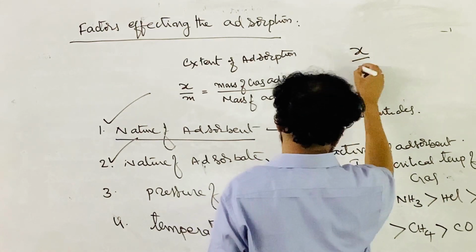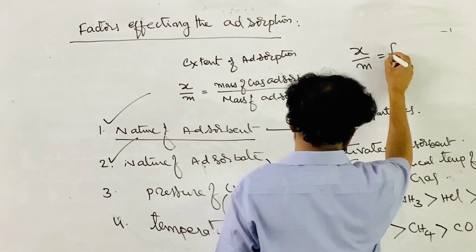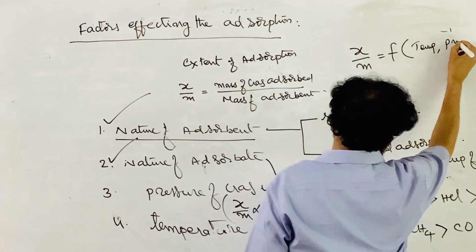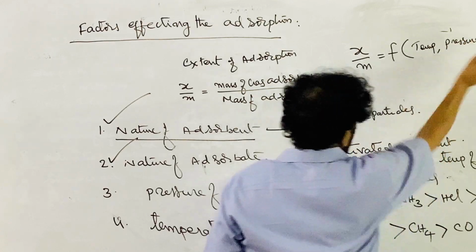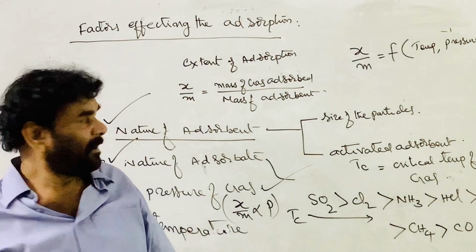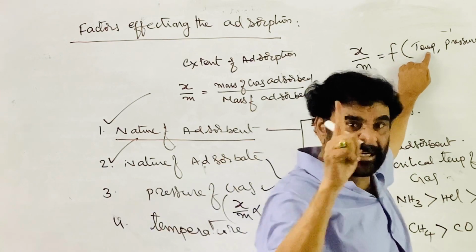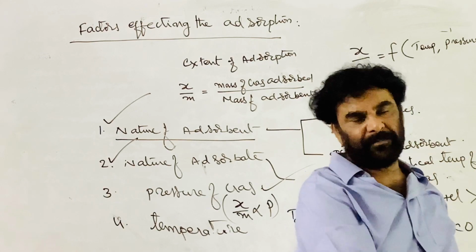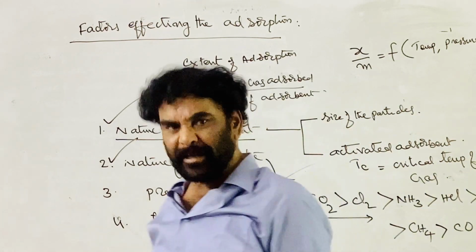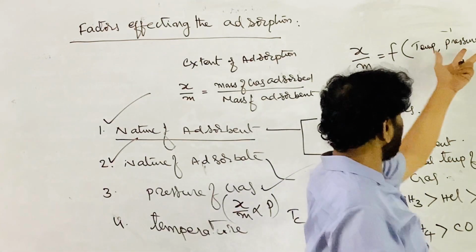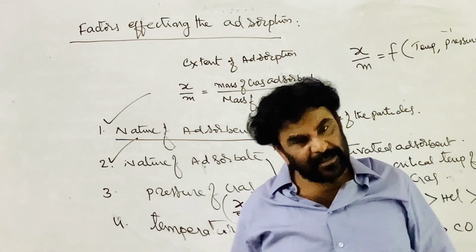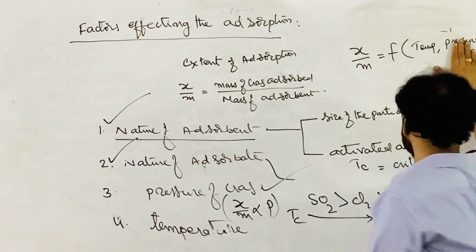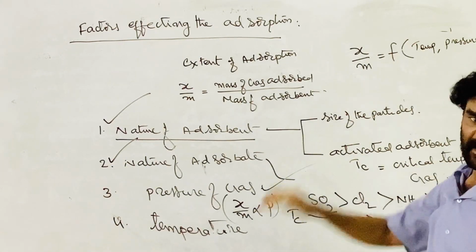Now I can write one thing. The x by m, the extent of adsorption, is a function of temperature and pressure. But as the temperature increases, the extent of adsorption decreases. As the pressure increases, the extent of adsorption increases. The effects of temperature and pressure are exactly opposite. This is increasing the extent of adsorption, this is decreasing it.